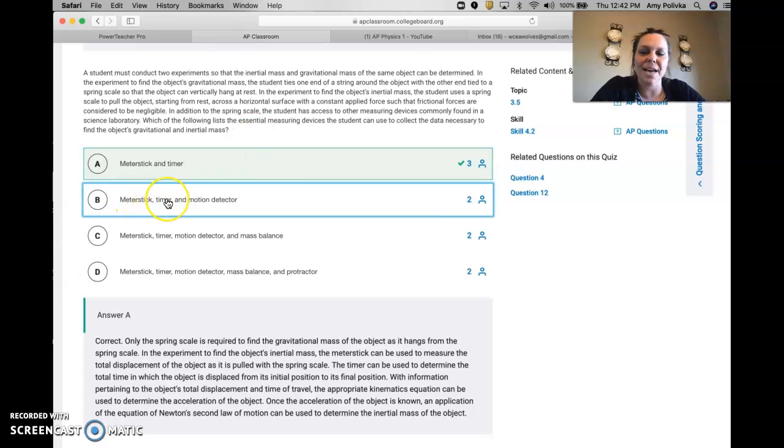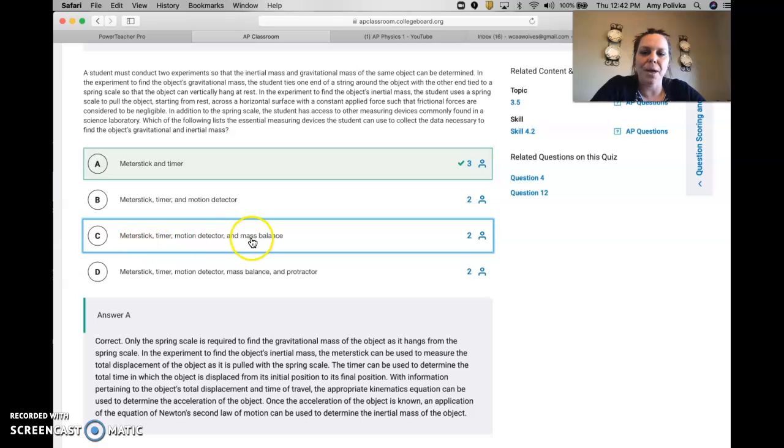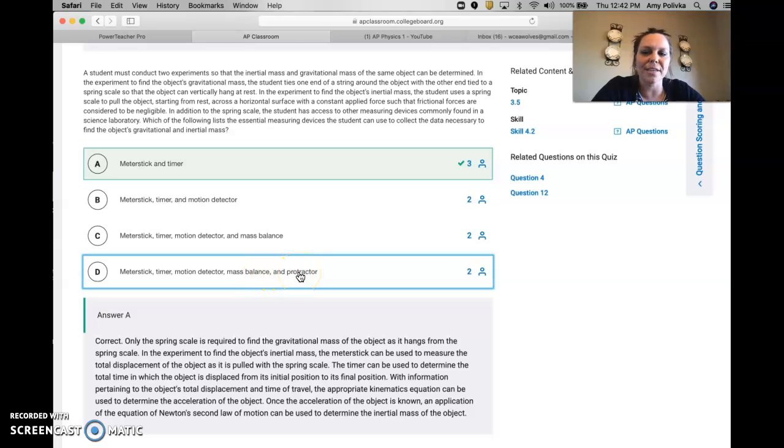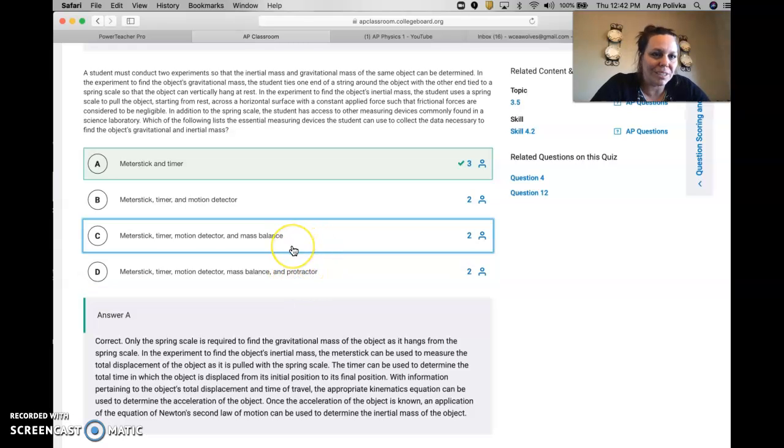A meter stick and timer are also going to do the same thing as a motion detector. A mass balance is going to do the same thing as a spring scale. A protractor, we don't really need it because we can use trig functions, tangent, cosine, and sine, to determine an angle. And really in this case, there is no angle because it's on a 90-degree axis.